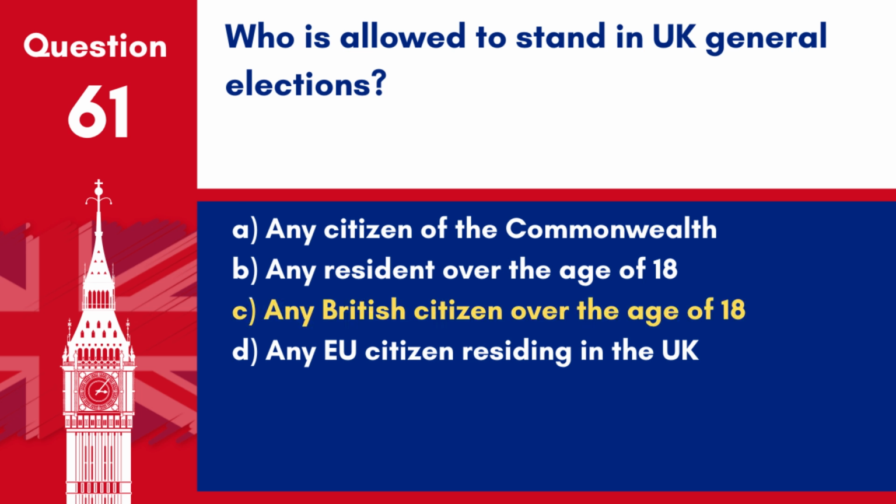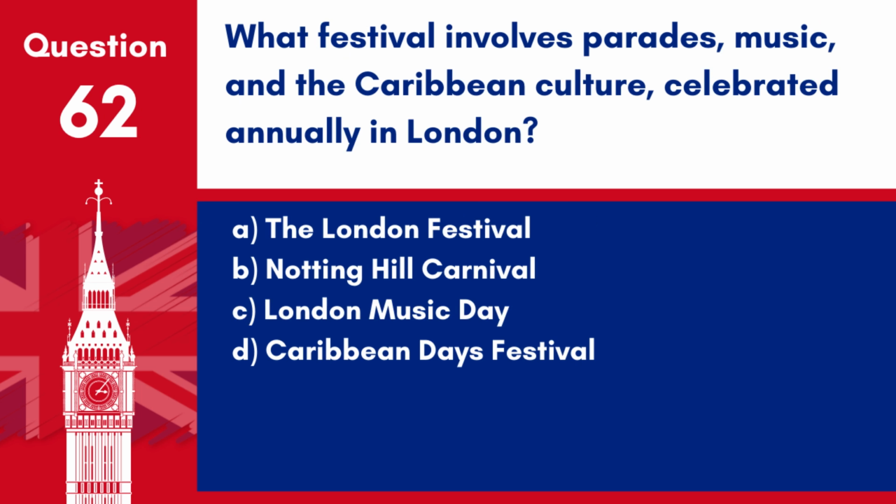Answer: C. Any British citizen over the age of 18. Any British citizen who is over the age of 18 is allowed to stand as a candidate in UK general elections. Question 62. What festival involves parades, music, and the Caribbean culture, celebrated annually in London? A. The London Festival. B. Notting Hill Carnival. C. London Music Day. D. Caribbean Days Festival.